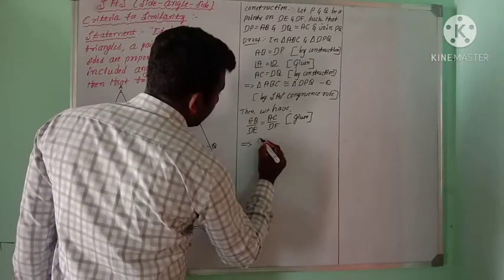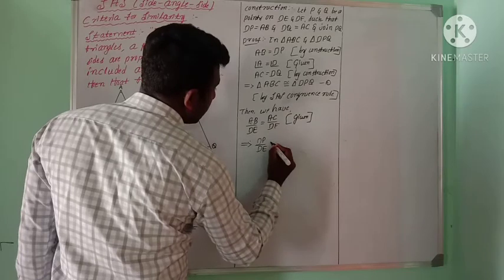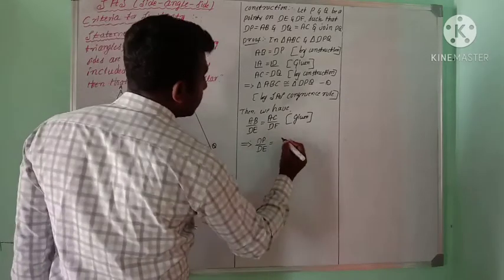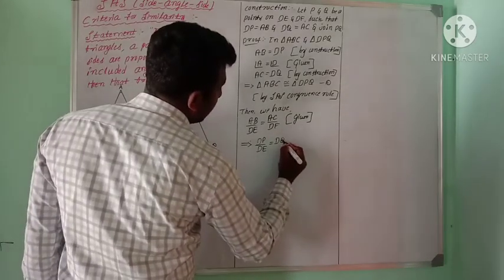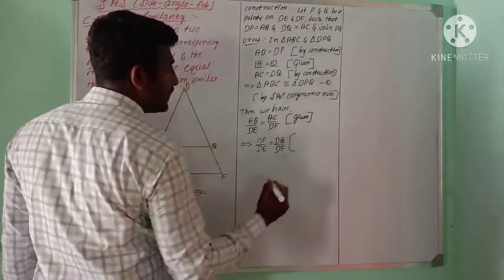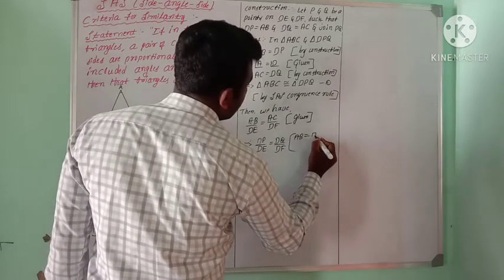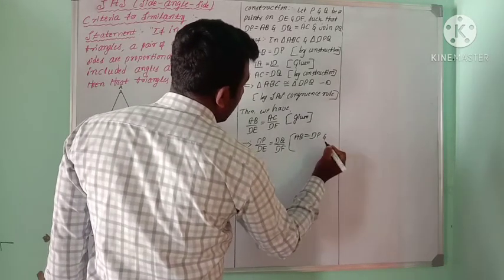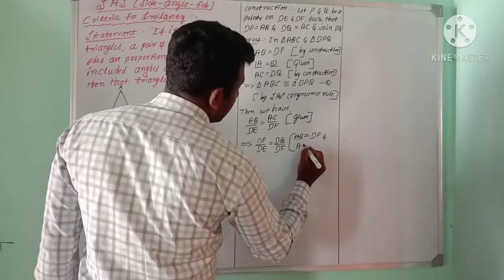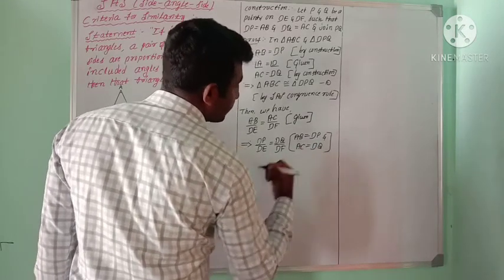which implies DP by DE is equal to DQ by DF. The reason is AB is equal to DP and AC is equal to DQ.